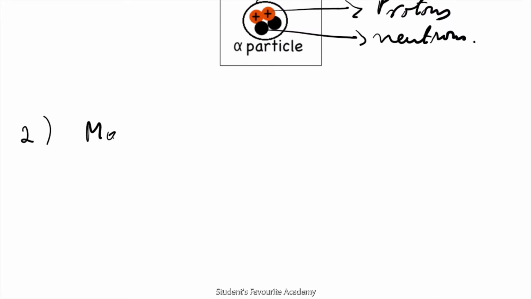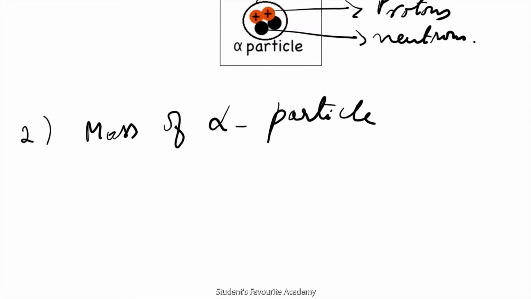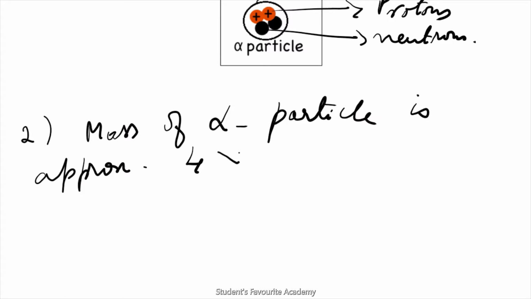So the mass of an alpha particle is approximately 4 times the mass of a proton.